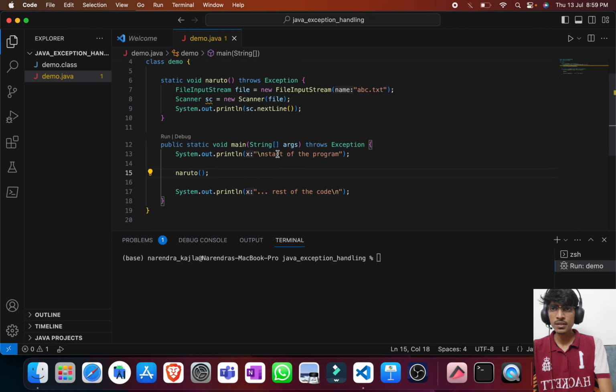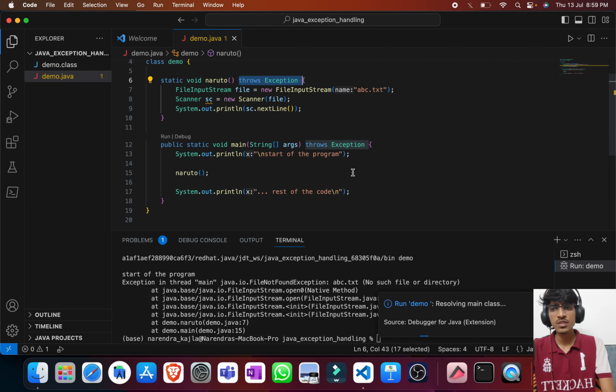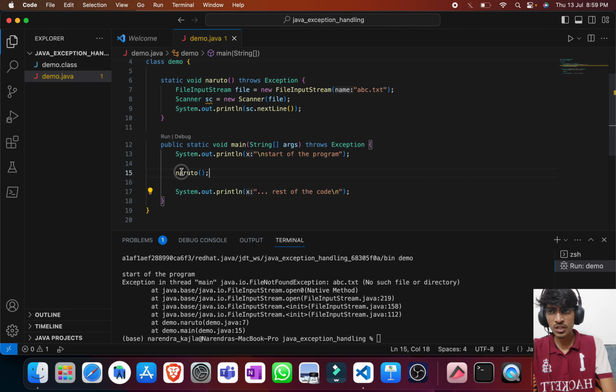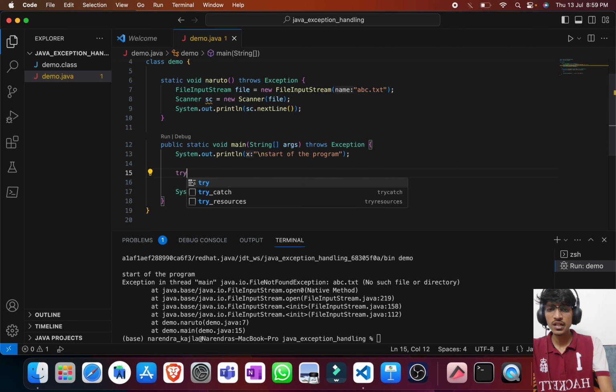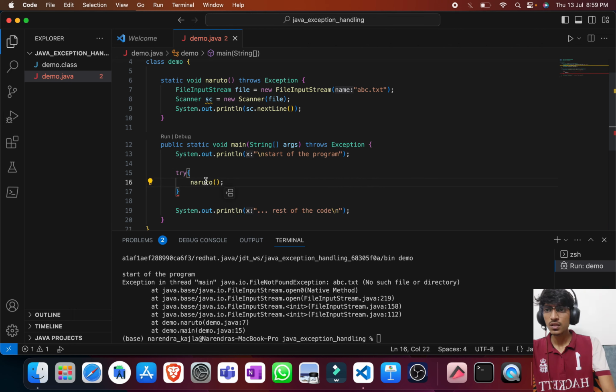So now what will happen is that here we have declared the exception, but still we have not handled it at any point. So if I run this again, the same thing will happen. The rest of the code will not get executed and it is stopping in between. So to handle that, I have to put this into try and catch.